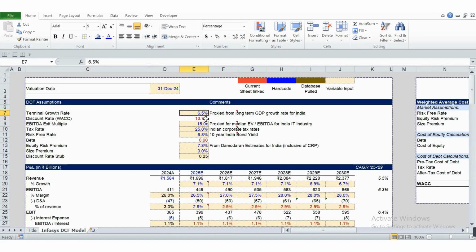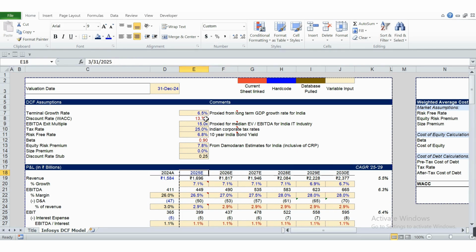Firstly, I want to tell all of you that in the previous video, we had some error and I have rectified it. Basically, it was not completely an error. I took all the years as calendarized, but this is actually a FY March ending company, Infosys. So now I have corrected that.